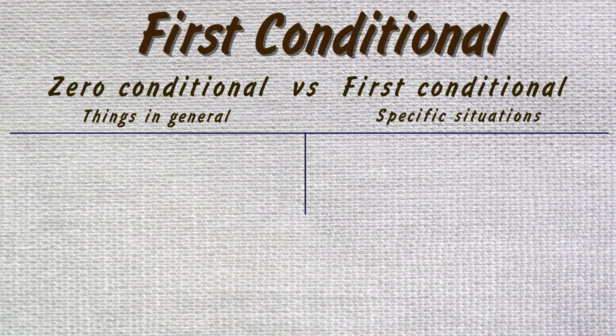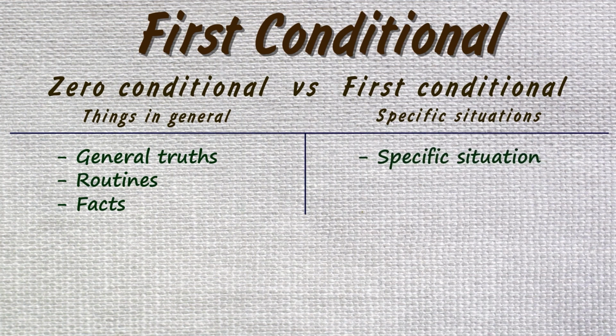So, when you're thinking, do I use the zero conditional or do I use the first conditional? Think about what you want to express. If you want to say that something is generally true, or it's a routine or a fact, then use the zero conditional. If you want to say that something will happen in a specific situation, use the first conditional.